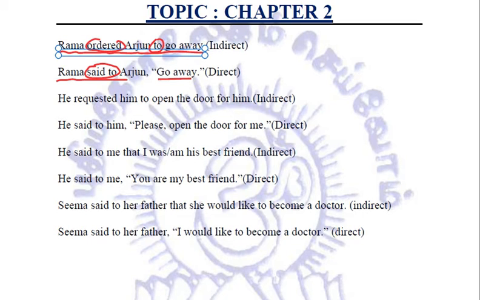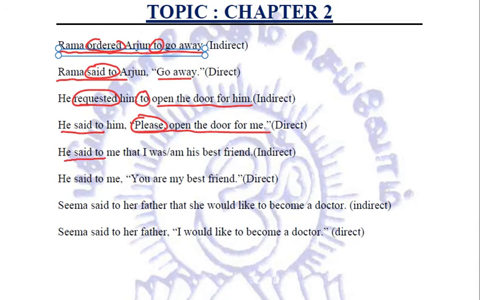Next example. He requested him. So there must be the word please used now, because of which we must have used the word requested in the indirect. So in direct there must have been please. He requested him. To will be removed. To open the door for him. So he said to him, comma, inverted comma, please open the door for me.